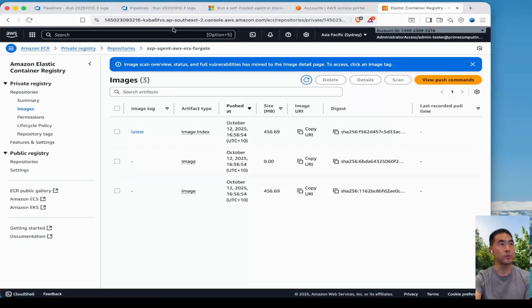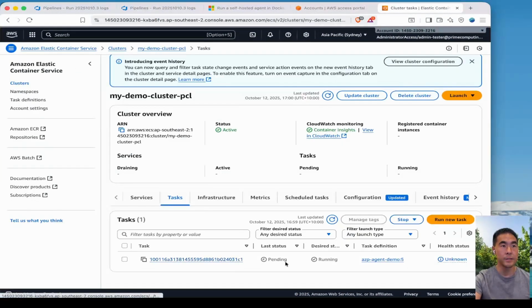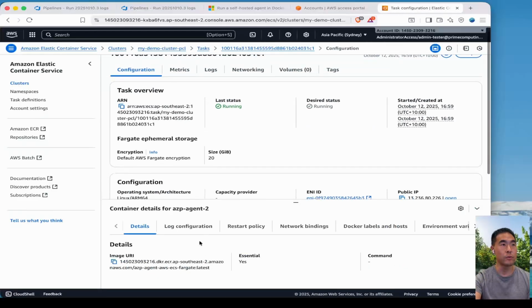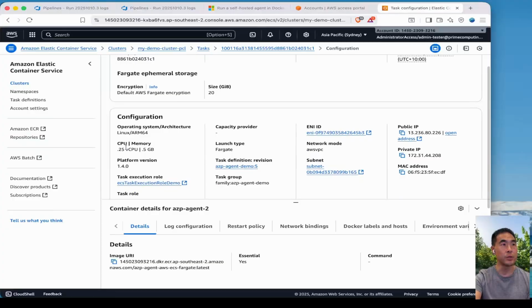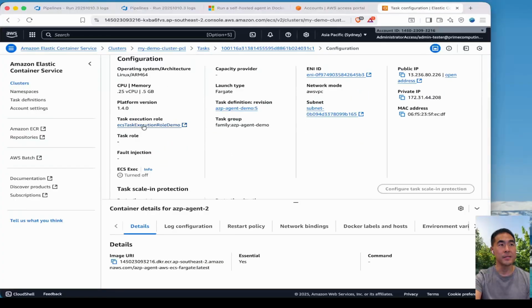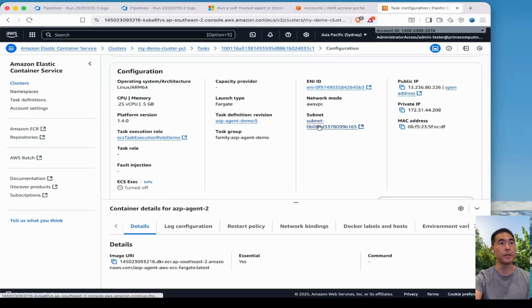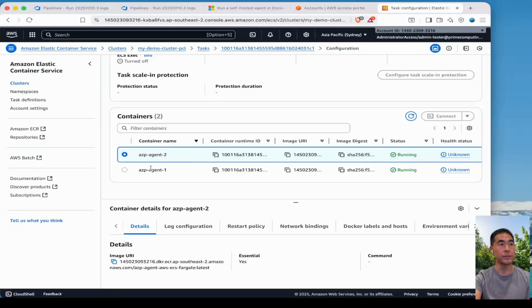We go back to the console. So here's our task. It's saying the status is still pending. The desired state is for it to be running. It's using this task definition with the version 5. And if I drill down into it, we can see it's using the operating system and architecture we've defined, the CPU size and memory, the task execution role that I've defined, its private IP and public IP. And finally, we have our two containers named AZP Agent 1 and 2, and they're both in running state now.